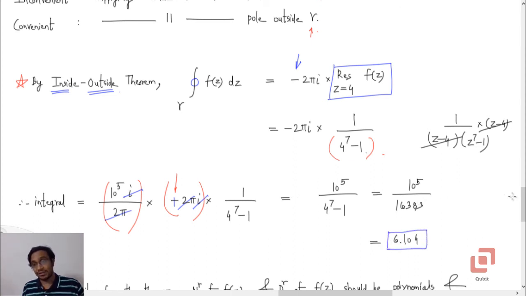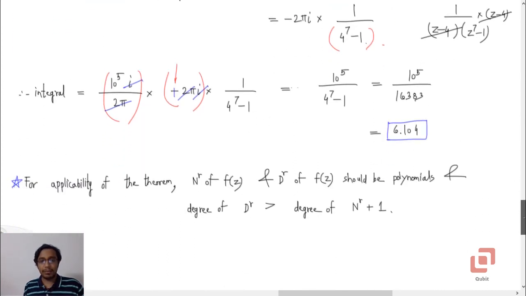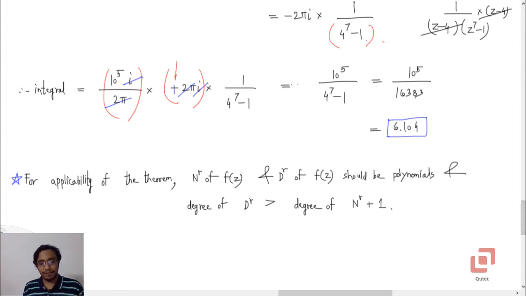Now you may ask, when can we apply the theorem that we have used? This theorem can be applied if the numerator and the denominator of f of z, the integrand, are polynomials. Is this condition satisfied? Yes. Numerator is 1 and the denominator is z minus 4 into z to the power 7 minus 1. So numerator is a constant polynomial, denominator is a polynomial of degree 8.